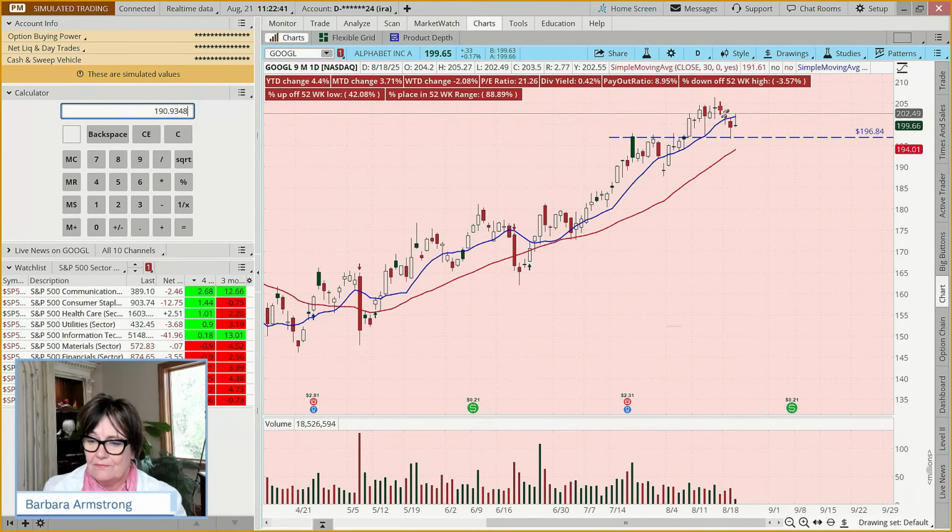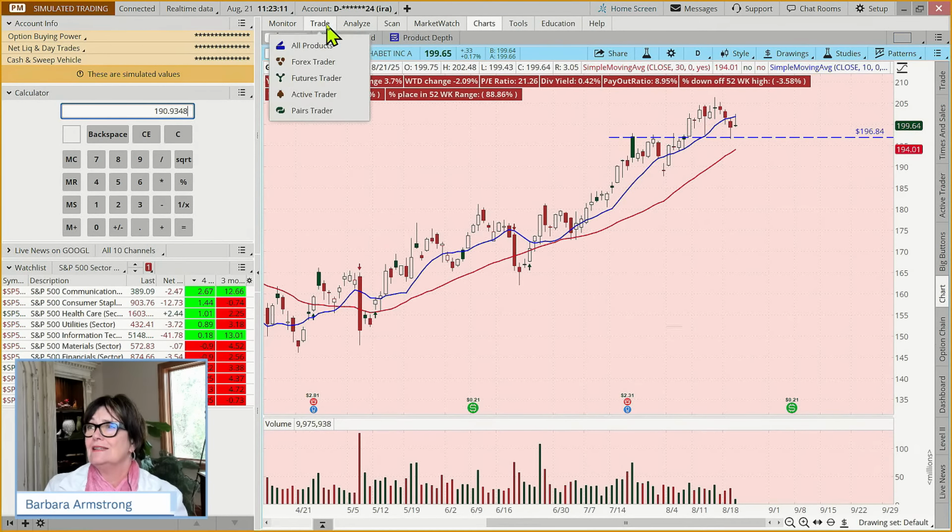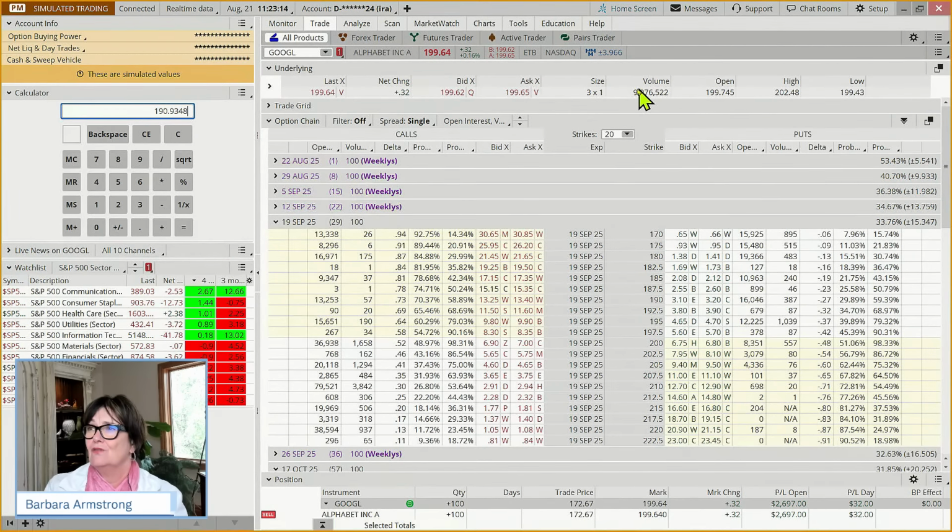Now, another choice we might have is to buy a protective put, and that way I don't risk getting nicked out. I call it getting nicked out on a wick, and then the thing turns around and goes up, and that kind of frosts your petunias. But for today's example, we're just going to use this as our stop. If it were to gap down, there's no guarantee that we get out at exactly this price we're requesting, but Google is a pretty heavily traded stock. Almost 10 million shares traded today.